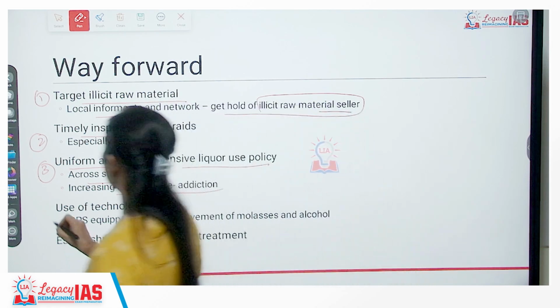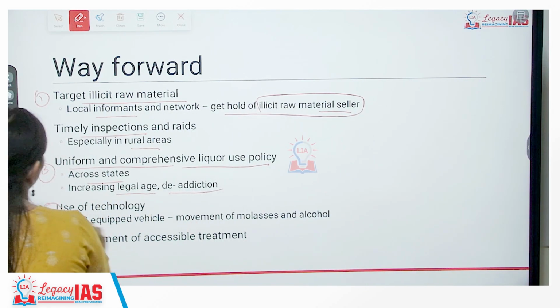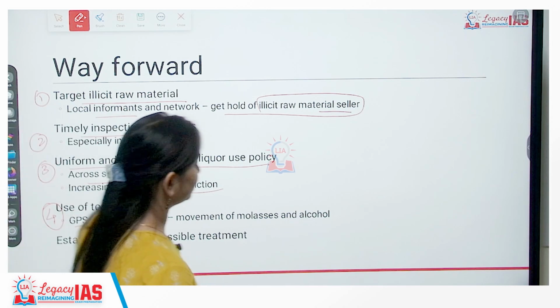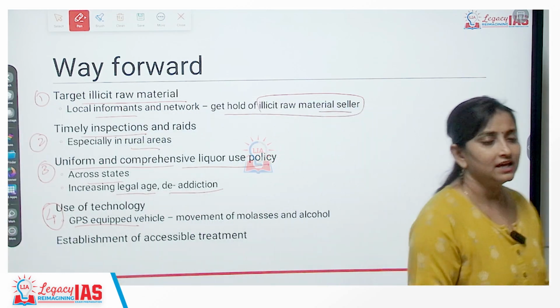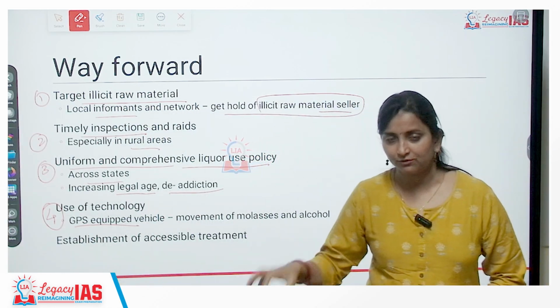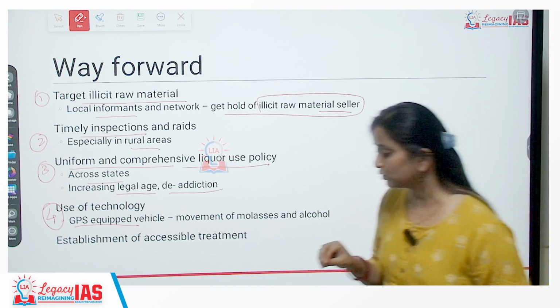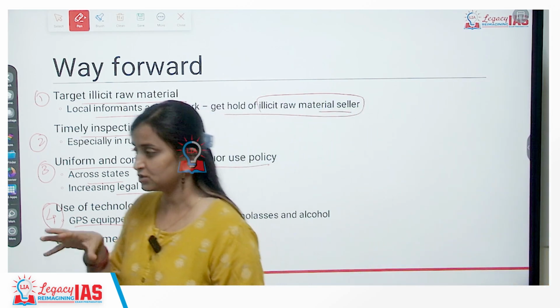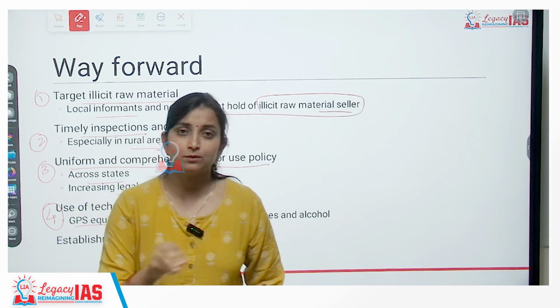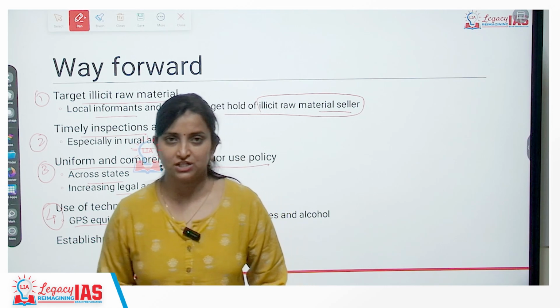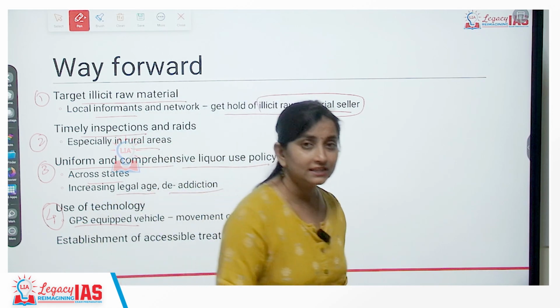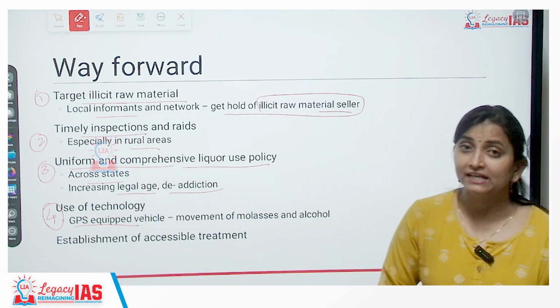Fourth is use of technology. So we need to use GPS equipped vehicles. If molasses are being loaded at one particular point, we need to keep monitoring the presence of this vehicle and keep tracking its movement from source to destination, so that we can ensure that ethanol is not being leaked somewhere.